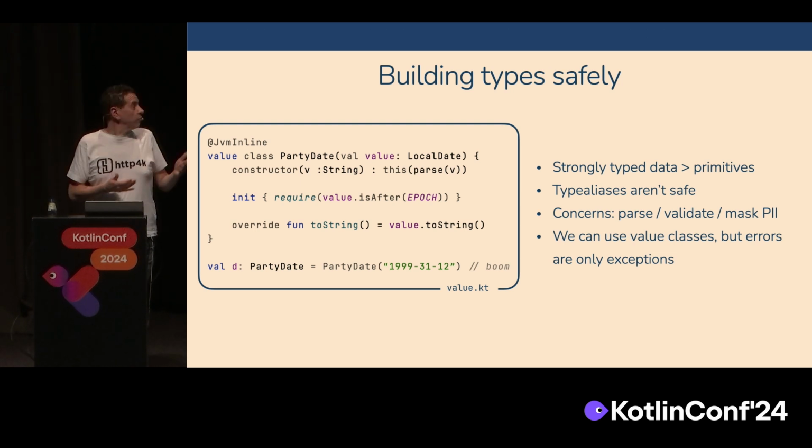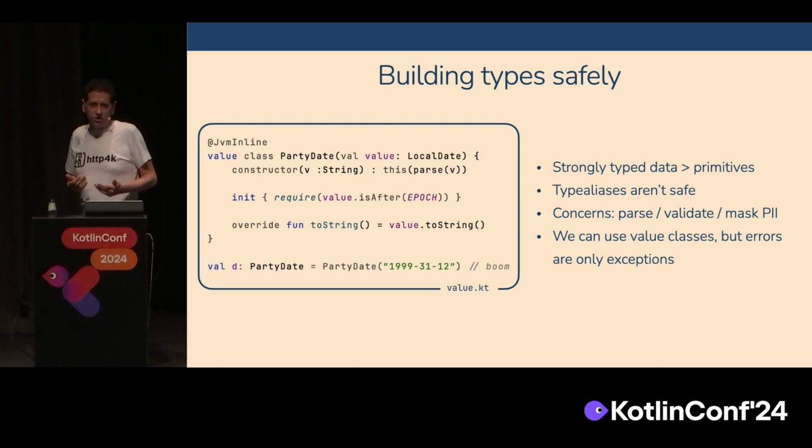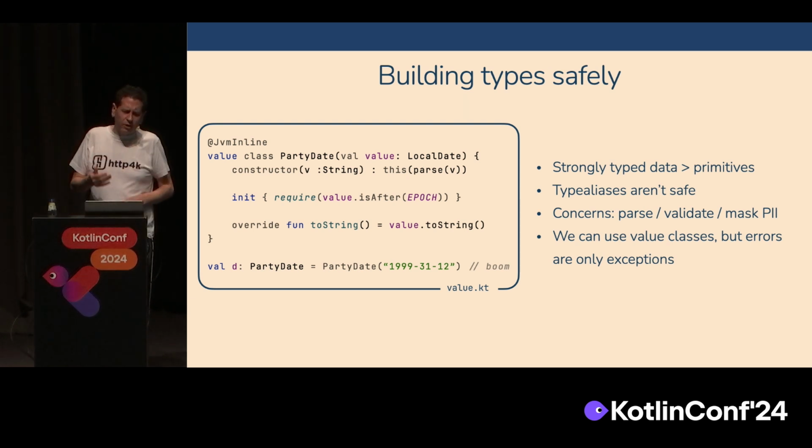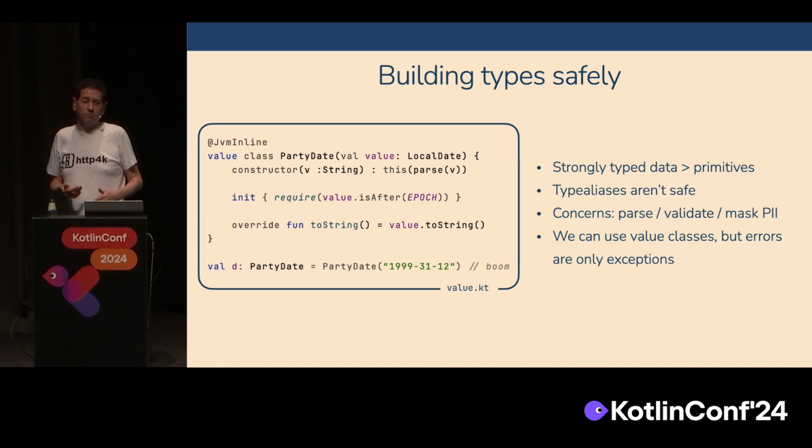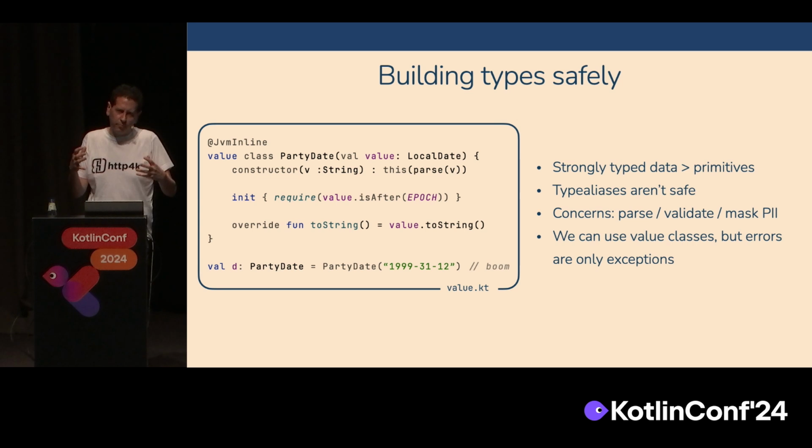There's an implementation of how we could use a value class to achieve those things. But that also has the same limitations we saw earlier. We're relying on exceptions in order to actually validate our types, and there's lots of repetition. It's quite bulky. So what we want to do is find a way to reduce the boilerplate and make it as simple as possible in a reusable way.